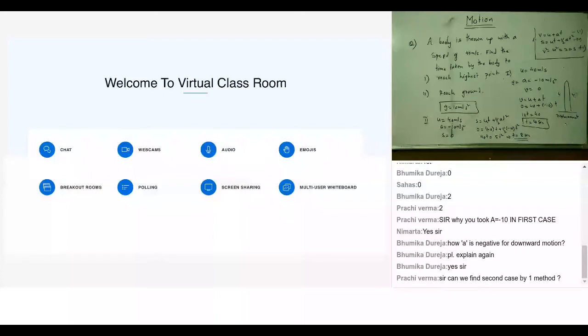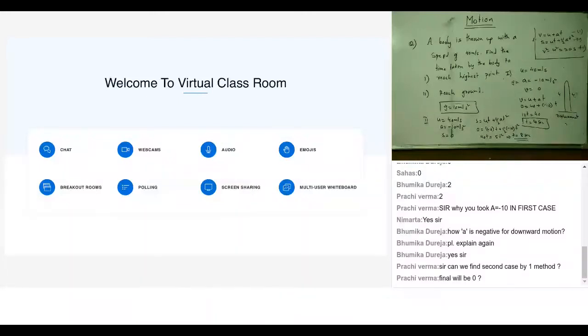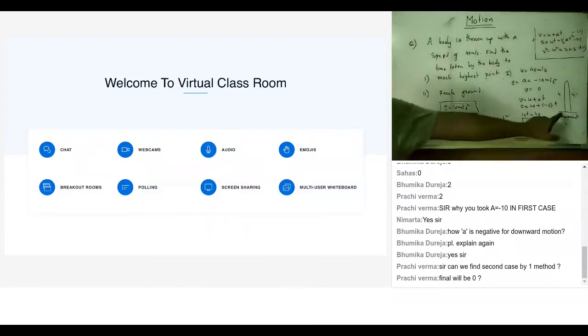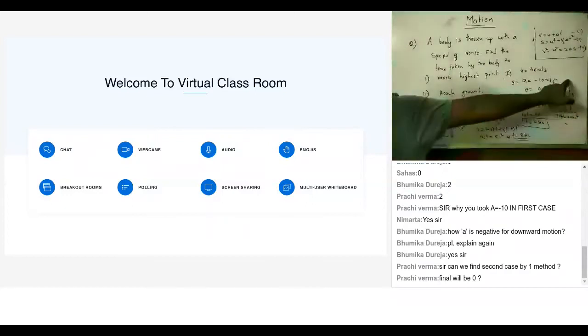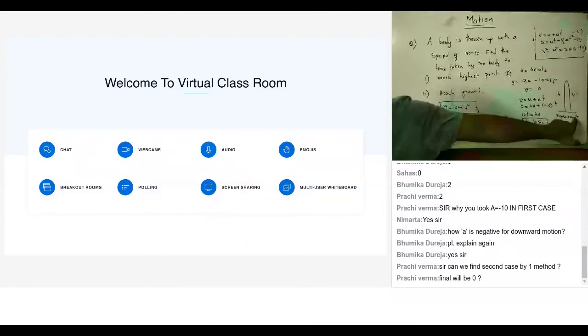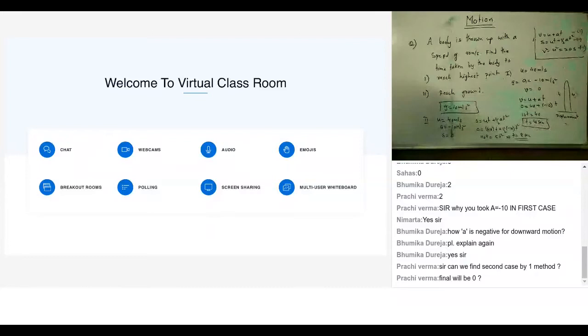However, if I find the final velocity using v square minus u square equal to 2as, then I can do it. No, the final velocity will not be 0, right? I'm throwing it with 40 meter per second. It goes up, reaches 0 and comes down, and its velocity is something else. We'll find the final velocity and other parameters also.